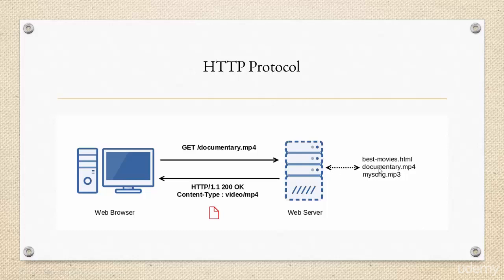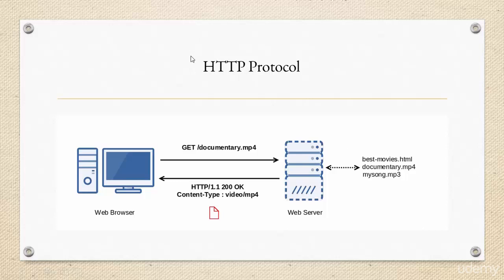Now the web server will fetch documentary.mp4 and will attach this particular file along with a response. In the response we see 200 OK. That means your request has been successfully processed. So this is the HTTP way of telling it. Along with that we see content type, which is video/mp4. This informs the client that the file attached along with the message is of type mp4. So this is the simplest way of communication in the HTTP protocol.